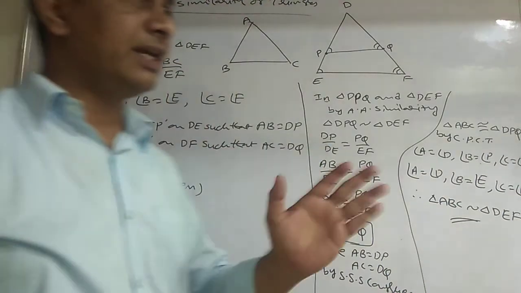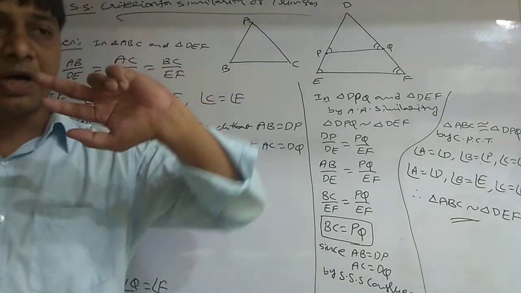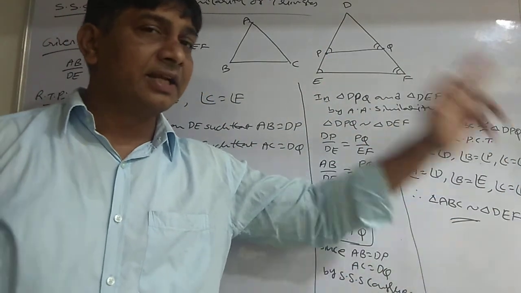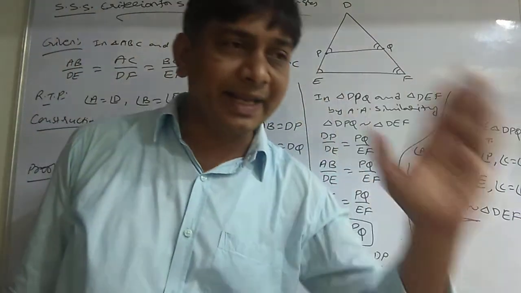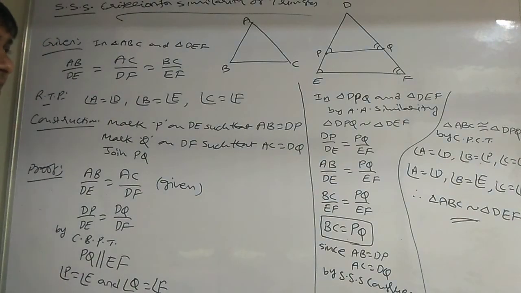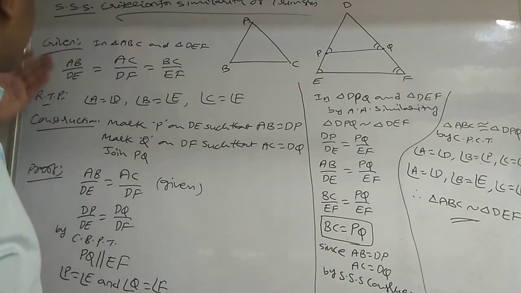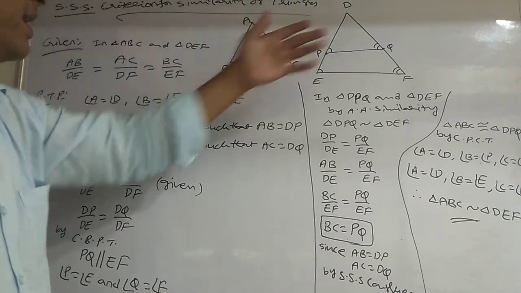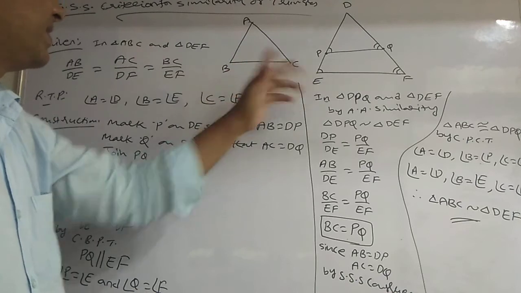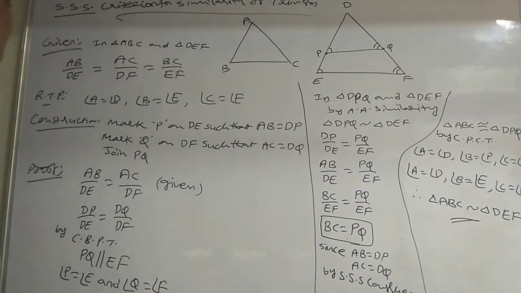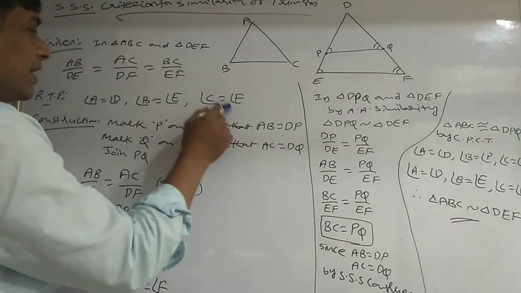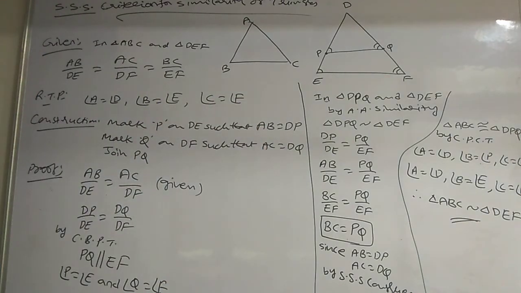Now this is about SSS similarity. SSS similarity states that if in two triangles, one triangle's sides are proportional to the other triangle's sides, then their corresponding angles are equal and hence they are similar. So in triangle ABC and triangle DEF, AB by DE is equal to AC by DF is equal to BC by EF. They are given. Now I have to prove that their corresponding angles, angle A and angle D, angle B and angle E, angle C and angle F, are equal.